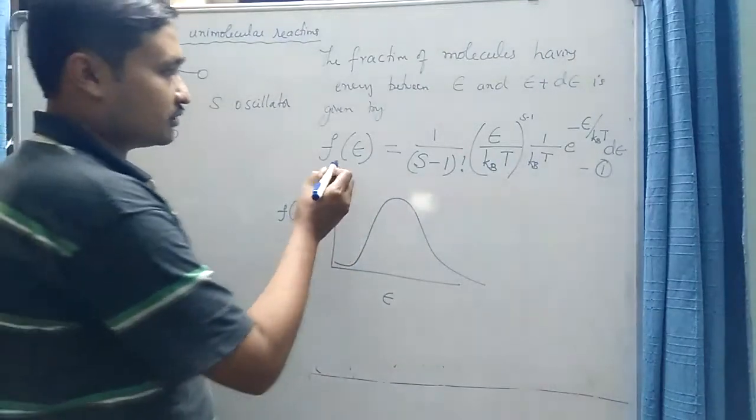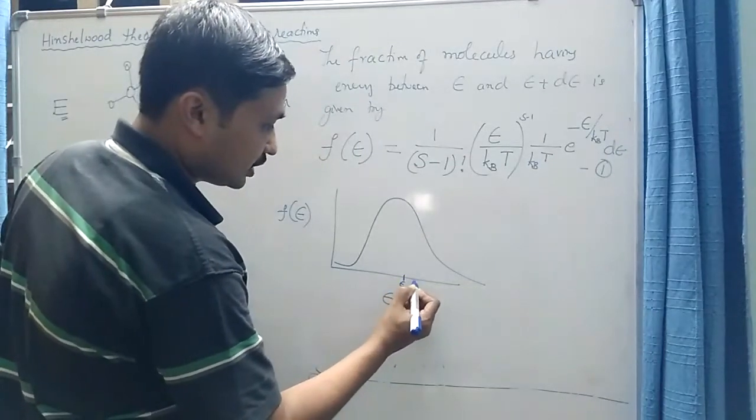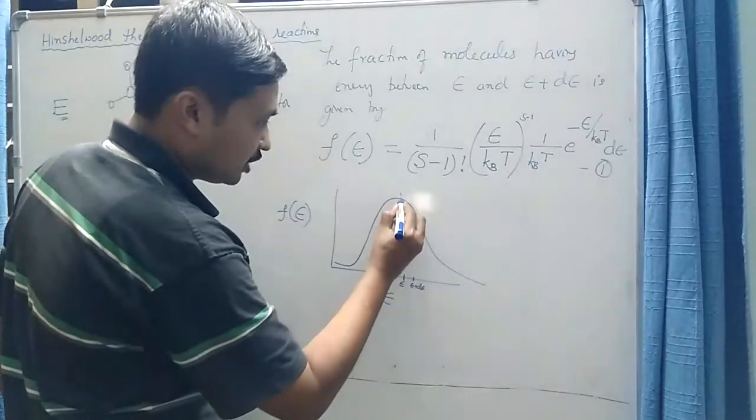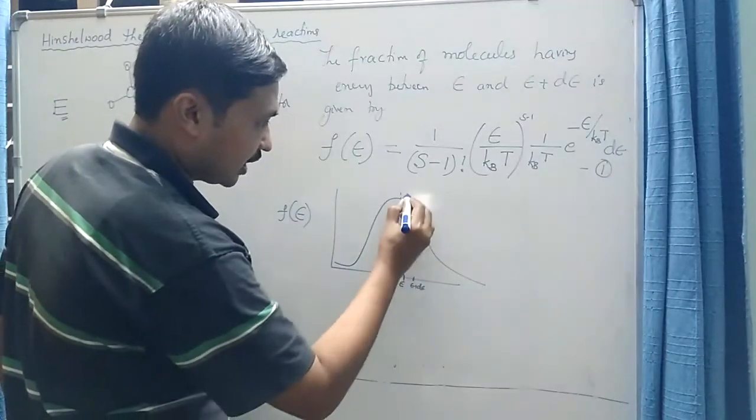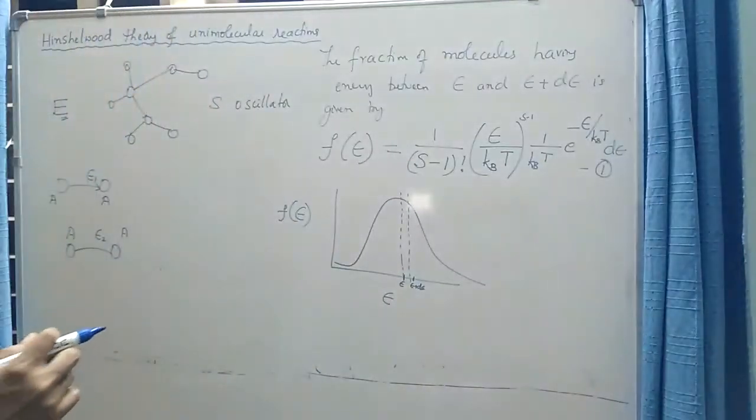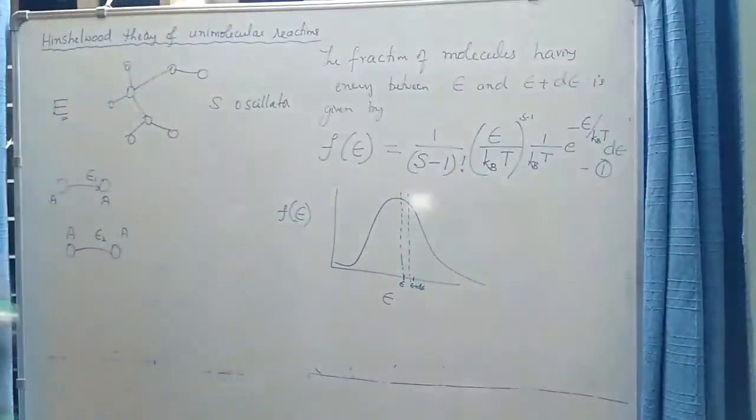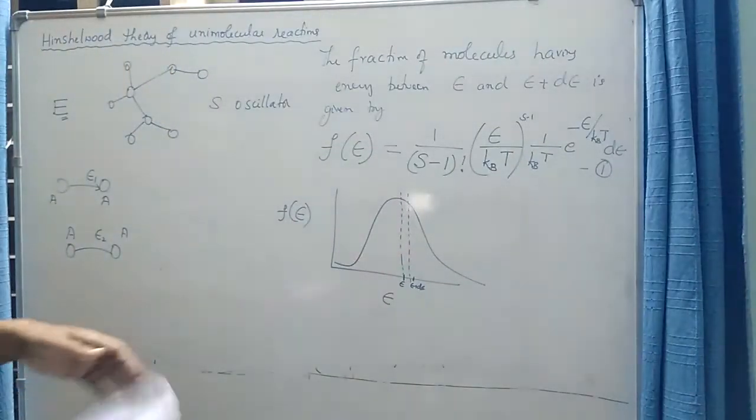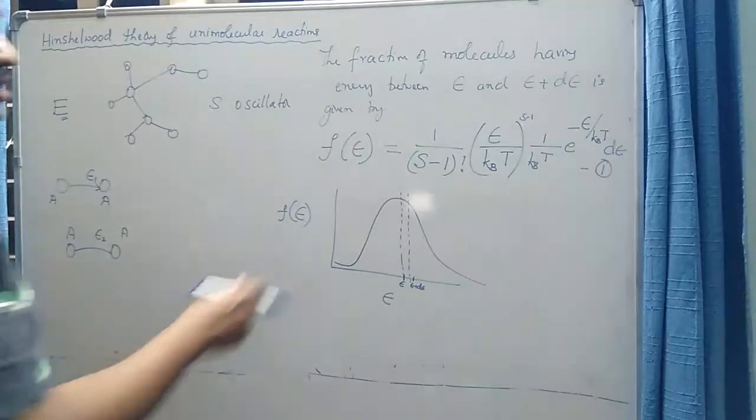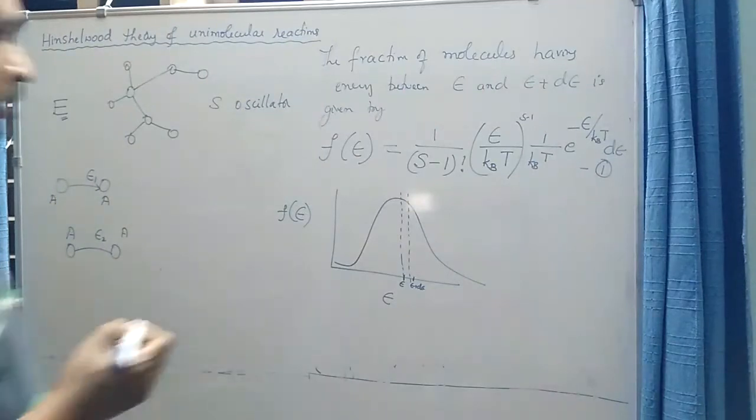Suppose I have energy epsilon here and epsilon plus d epsilon here. How many molecules are having energy between these two values, epsilon and epsilon plus d epsilon? This fraction is given by this equation. So this is how we interpret equation 1. Now let us try to understand this graph and this equation in greater detail.